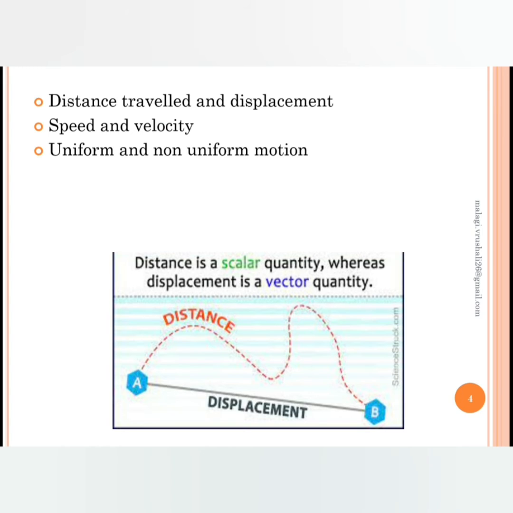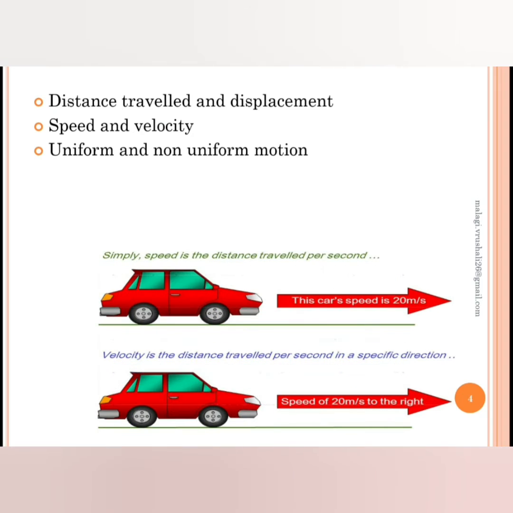But what is displacement? Displacement is the distance moved by the body from A to B in a straight line. So when we measure along the length of the body moving, that becomes distance, and displacement is directly from A to B, that is a straight line. So distance becomes a scalar quantity, whereas displacement becomes a vector quantity. The next one is uniform and non-uniform motion. Now, what is uniform motion and non-uniform motion?